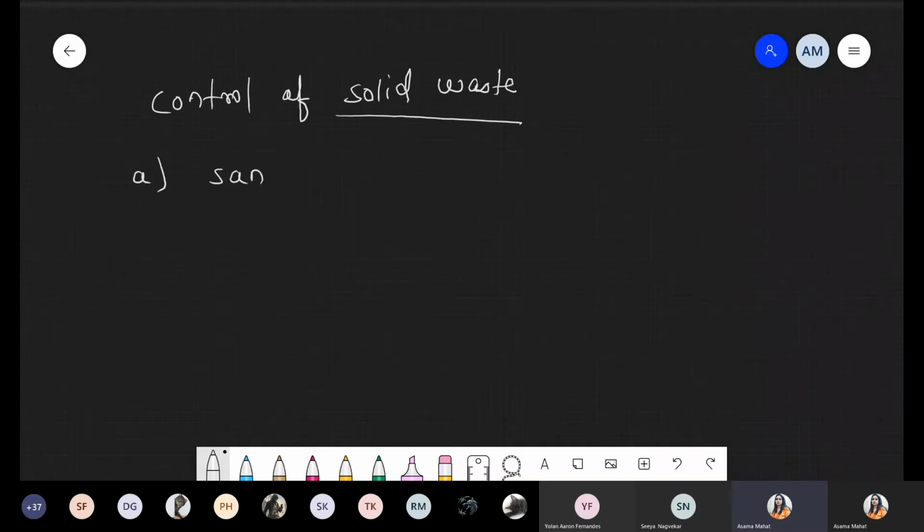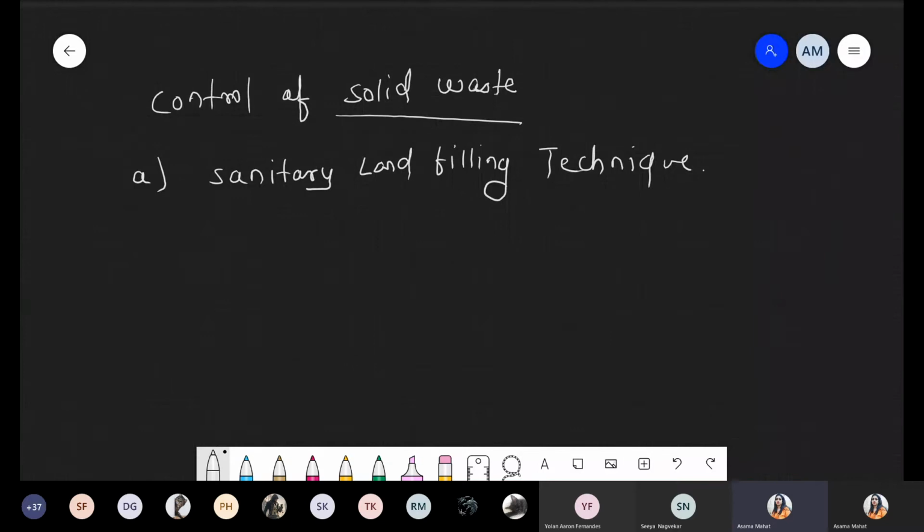So the next point we are talking about is control of solid waste. How to control? Basically, we are talking about these 4 treatments. Number 1, sanitary landfilling technique. Or simply you can say that is a method.